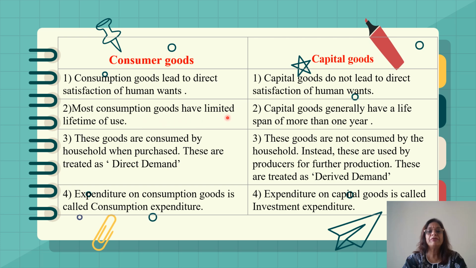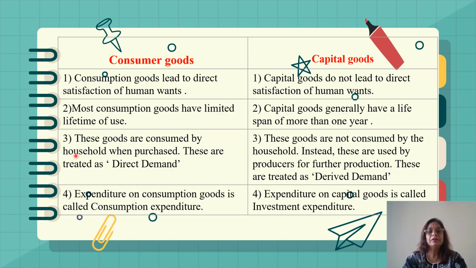Most consumption goods have a limited lifetime of use. Yes, when we have studied semi-durable goods and non-durable goods, naturally they have a limited lifetime. When we consume it, it loses its identity. But capital goods generally have a lifespan of more than 1 year. That means all machines and construction have a span of more than 1 year. That means they do not lose their identity.